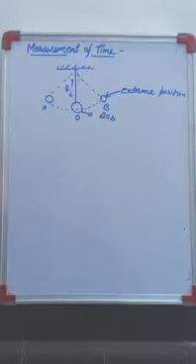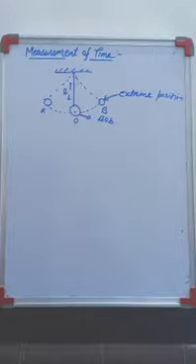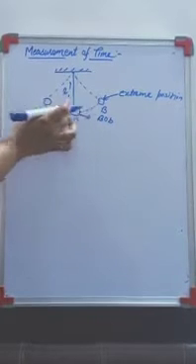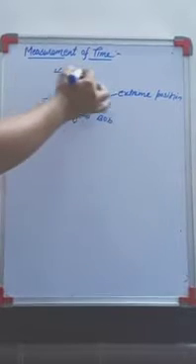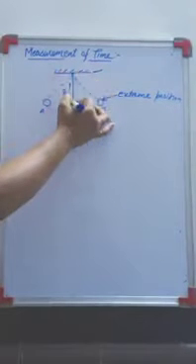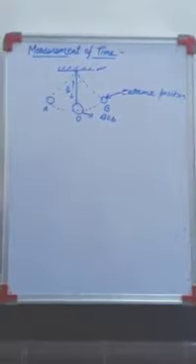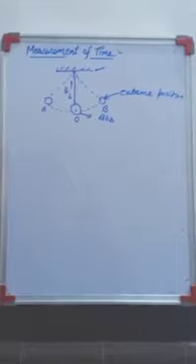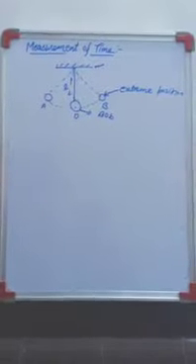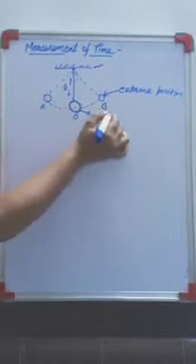Again, the ideal condition is difficult to get, but here we are considering the ideal one. This point mass is called the bob.